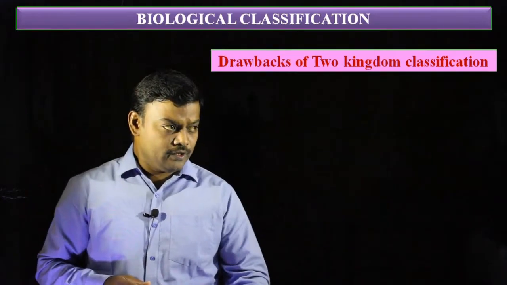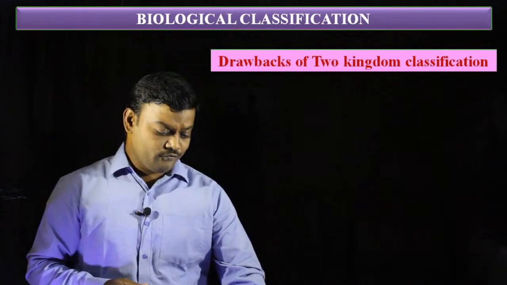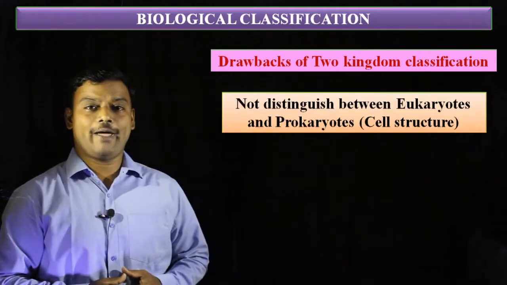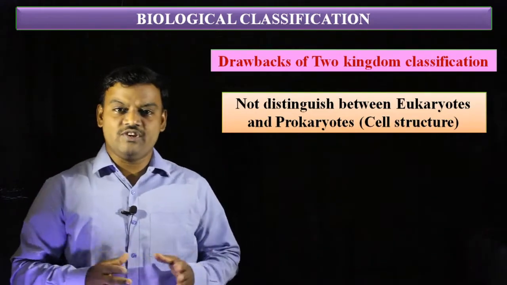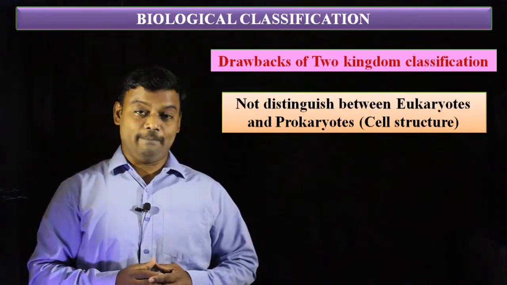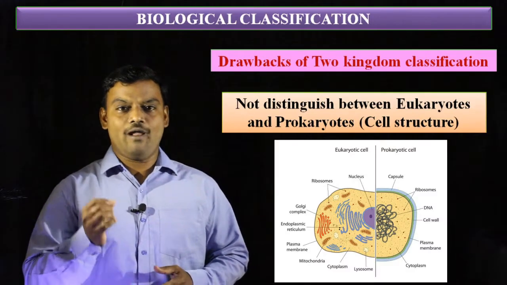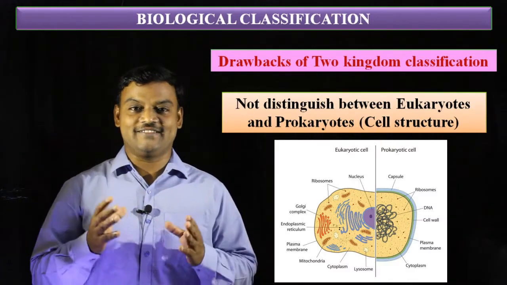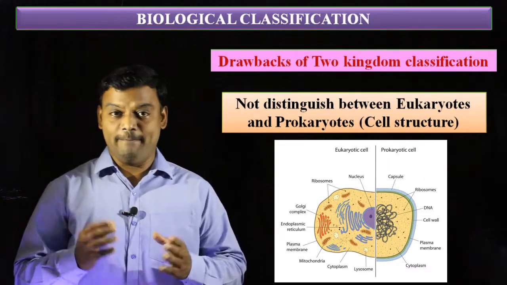Similarly, there are some drawbacks in two kingdom classification. The first drawback is that it does not distinguish between eukaryotes and prokaryotes. Eukaryotes are organisms having a well organized nucleus in the cell, and the nucleus is surrounded by a nuclear membrane.